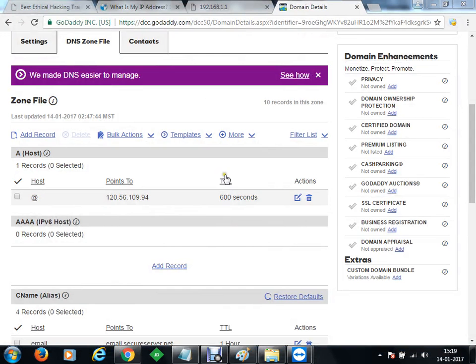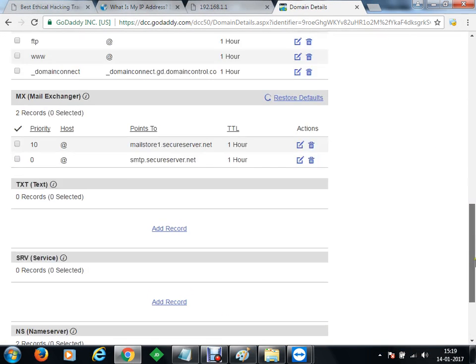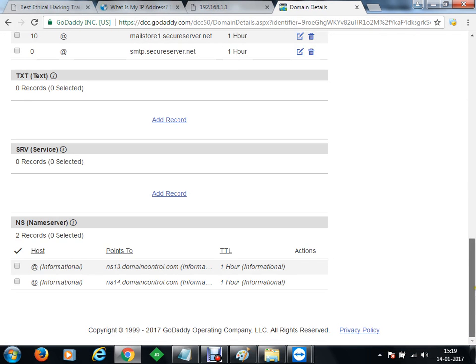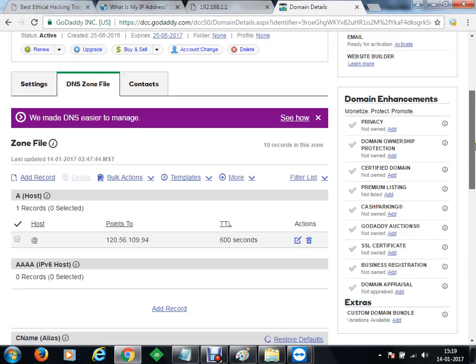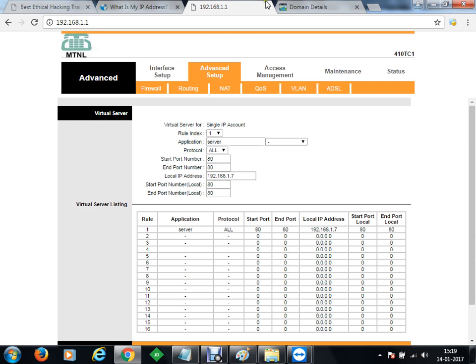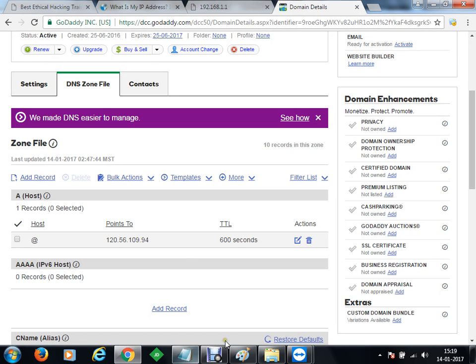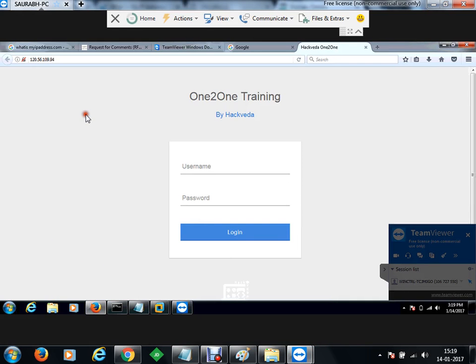So at the moment, once the changes are done, we have changed the record, and in case there is any save or something, the record has been changed. The record has changed now, but it will become effective in a little while. Now let's go back to the machine here, and if we refresh that, you can see that it's pointing to 120.56.109.94.